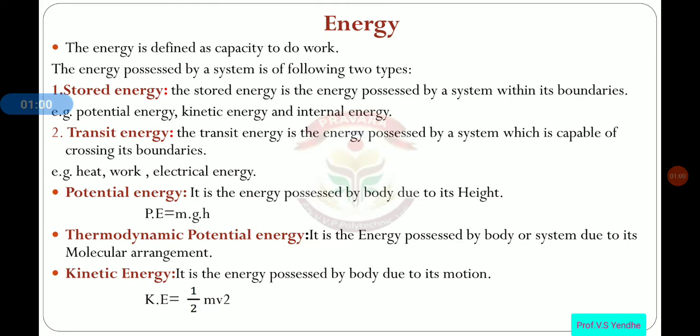Then what is thermodynamic potential energy? It is the energy possessed by the body or a system due to its molecular arrangement. Then the third is the kinetic energy. It is the energy possessed by the body due to its motion. The formula for kinetic energy is kinetic energy equals 1/2 mv squared, where m is the mass and v is the velocity.